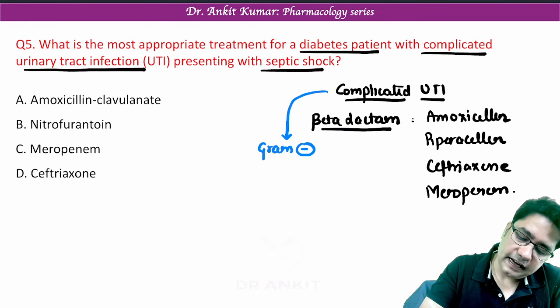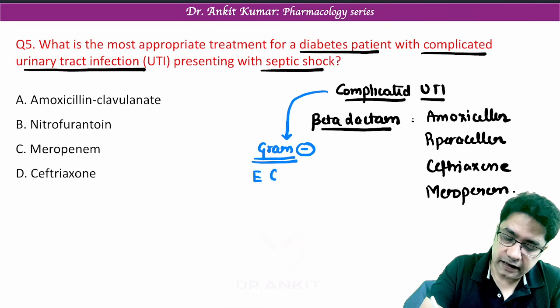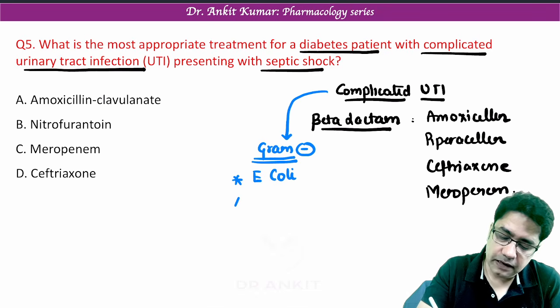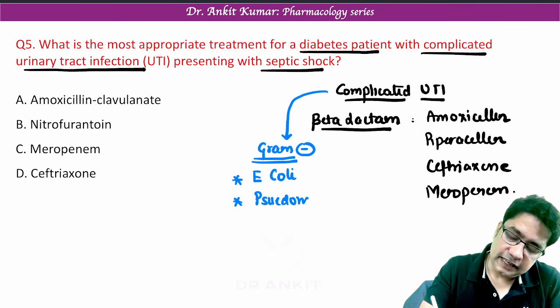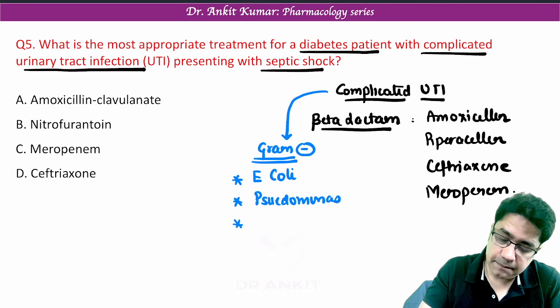Gram-negative bacteria. So the most common cause of complicated UTI is E. coli. 70% cases are caused by E. coli. Apart from E. coli, Pseudomonas is a very important infection, especially hospital acquired, and Pseudomonas occurs in diabetic people also. And a very important bacteria, very difficult to kill, is Klebsiella.